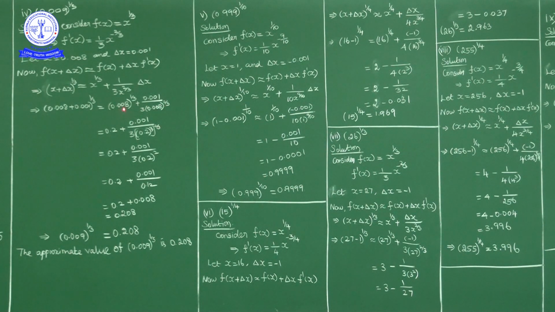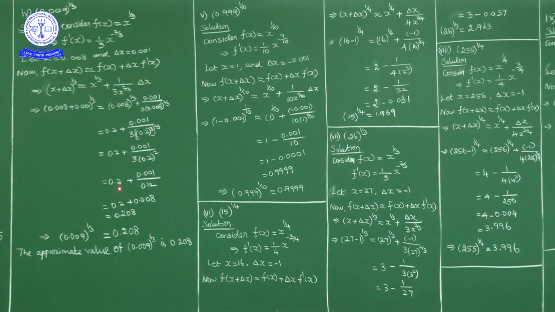But 0.008 power 1 by 3 is 0.2, because 0.2 cube is 0.008, plus 0.001 upon 3 into 0.2 cube power 2 by 3. The 3 cancels, leaving 0.2 square. 0.2 square is 0.04, into 3 is 0.12.